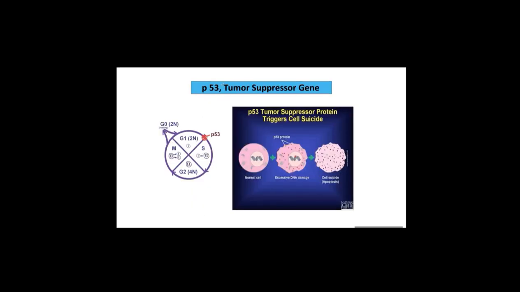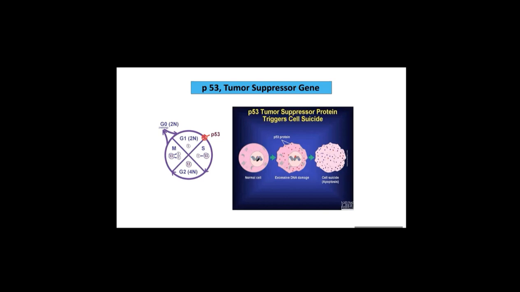So P53 has another name: it is a tumor suppressor gene if P53 is not mutated. If P53 works normally, then this P53 prevents the origin of a tumor cell. Therefore, we call P53 a tumor suppressor gene. The tumor suppressor gene protein triggers cell suicide, apoptosis.